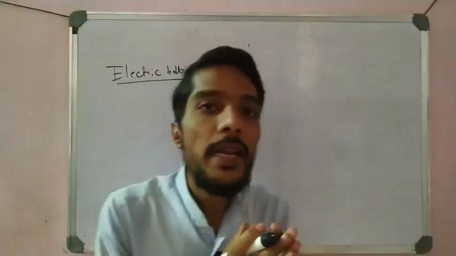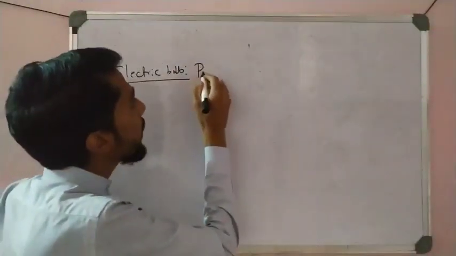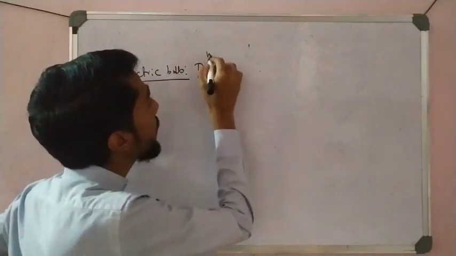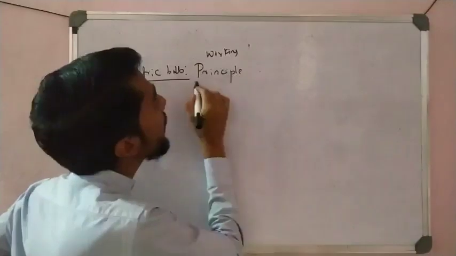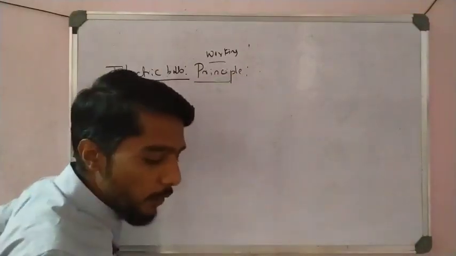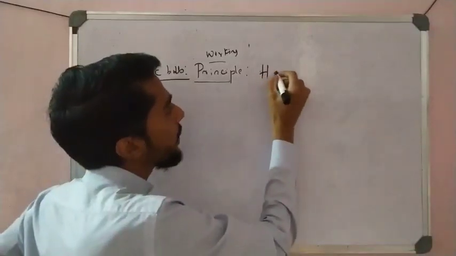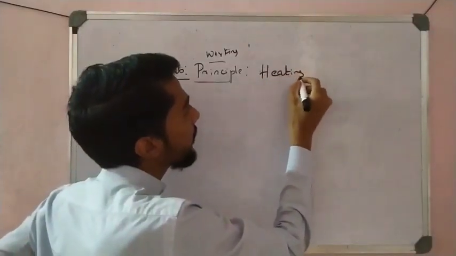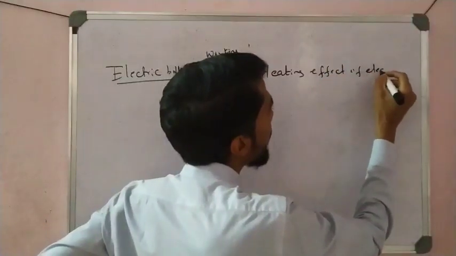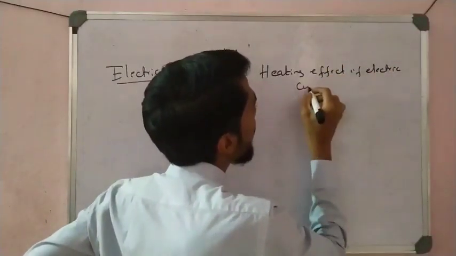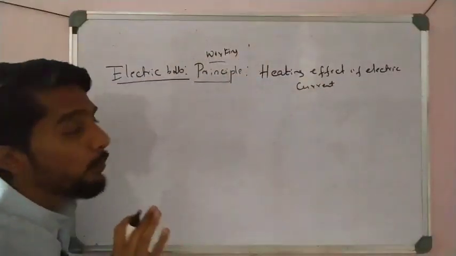On what principle does an electric bulb work, right? What is the working principle of an electric bulb? Please tell me. That is the heating effect of electric current. Clear? This is the base principle, the working principle of the electric bulb, right?